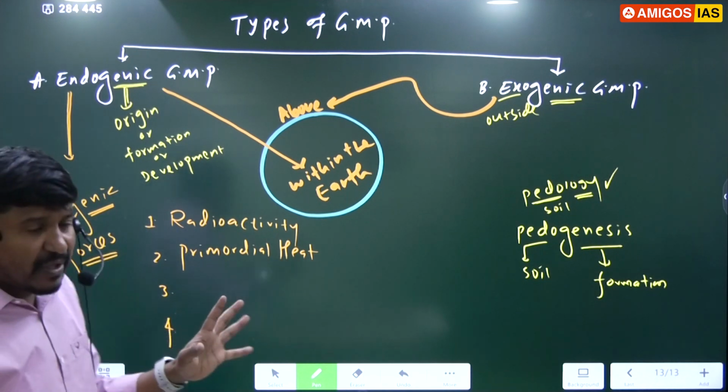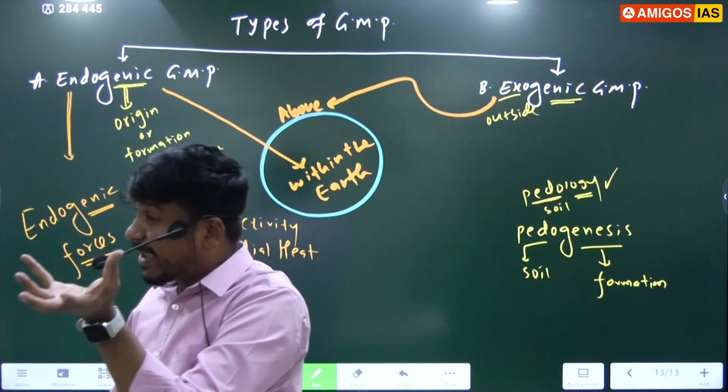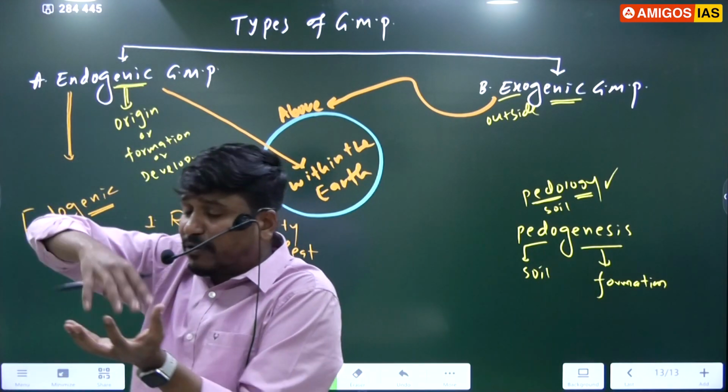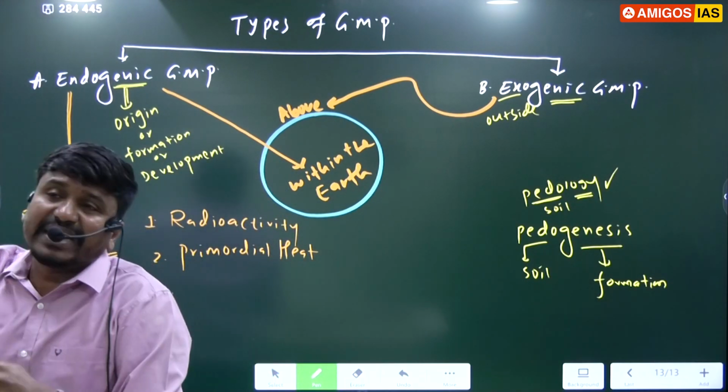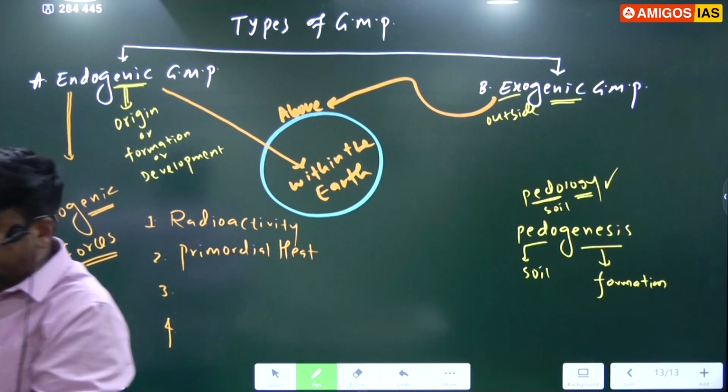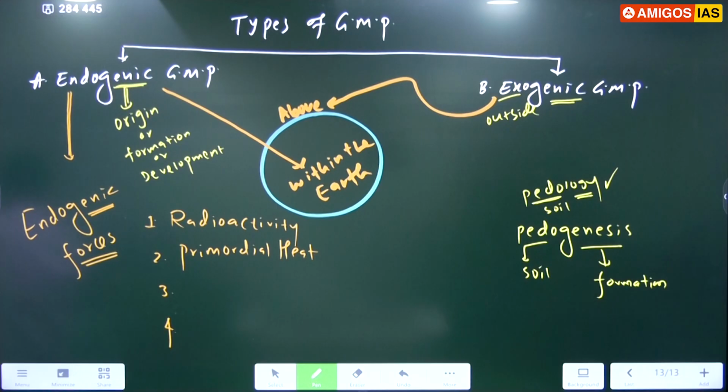Earth was completely like a fireball, because earth was very hot in the beginning. The surface heat decreased because the heat was lost to the atmosphere, but still there is more heat in the center of the earth, right?